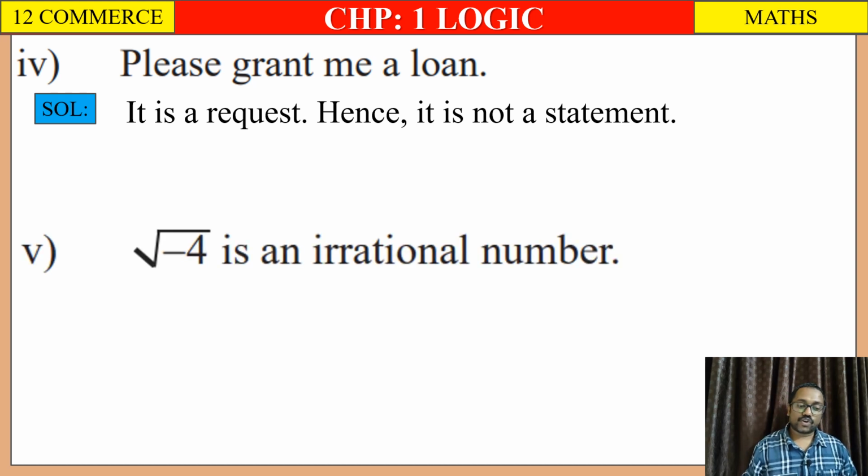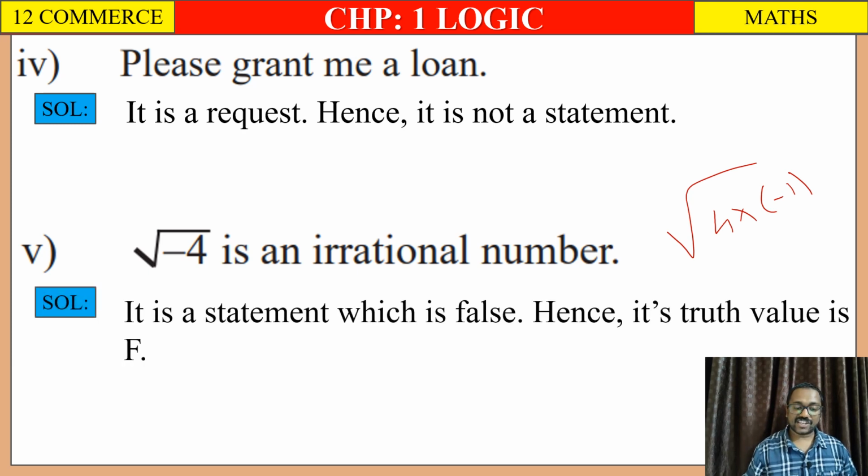Fifth, root of -4 is an irrational number. We already know that inside the root we can write 4 into -1, and it gets converted to a complex number. So we can write it is a statement but it is false. Hence its truth value is F.